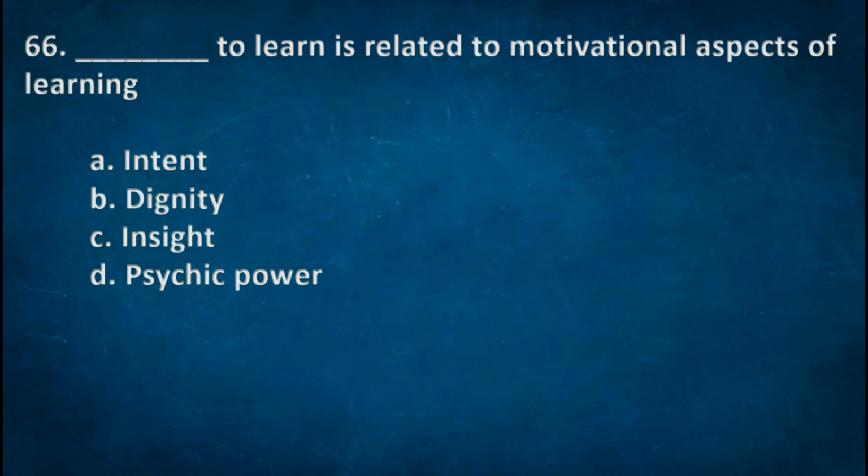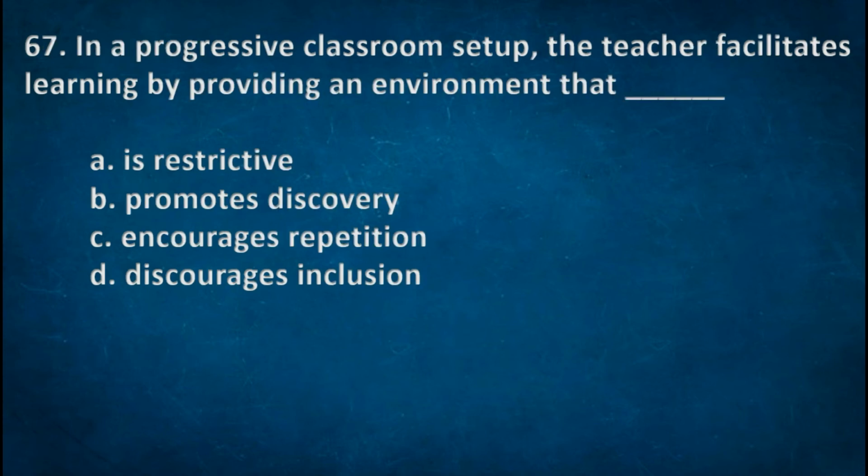Next one. Dash to learn is related to motivational aspects of learning. Options A. Intent. B. Dignity. C. Insight. D. Psychic power. Right option C. Insight. Next one. In a progressive classroom setup, the teacher facilitates learning by providing an environment that. Options A. Is restrictive. B. Promotes discovery. C. Encourages repetition. D. Discourages inclusion. Right option B.